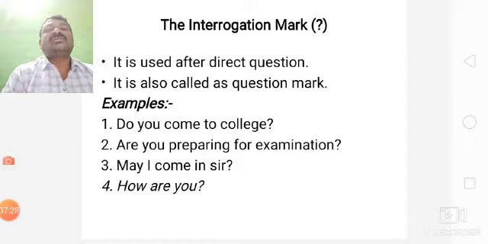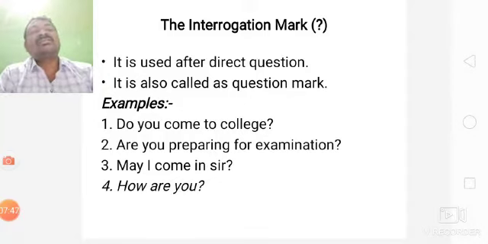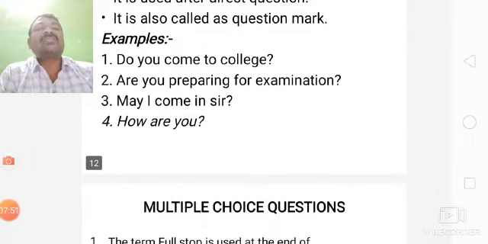How old are you? How is your health? How is your father? How is your college? How is your English lecturer? How is your teacher? And so on. The interrogation mark is used at the end of a direct question. It is also called the question mark.